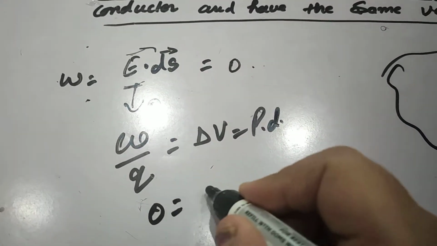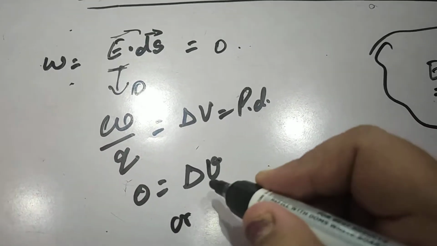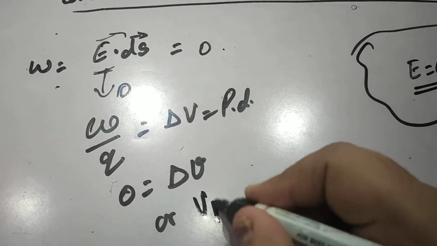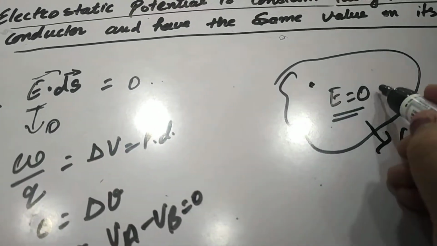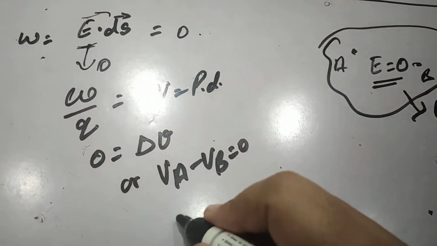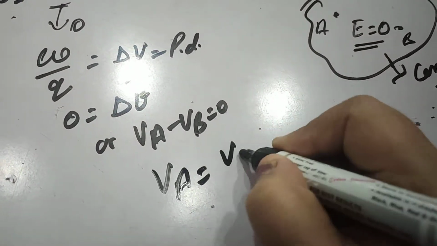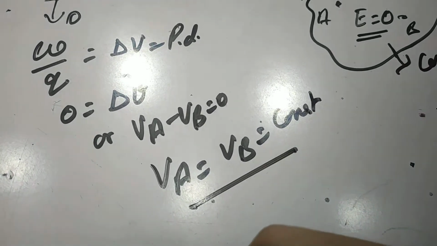Since work done is 0, delta V is equal to 0, or we can say VA minus VB is equal to 0 if we consider any 2 points A and B inside the conductor. So VA is equal to VB is equal to constant, that is, the value of potential is constant.